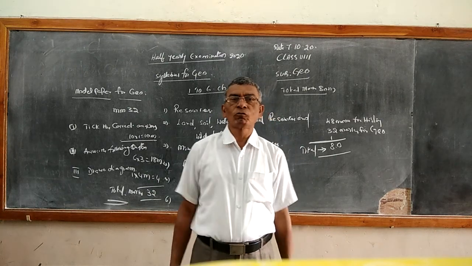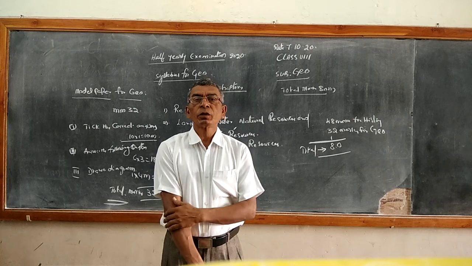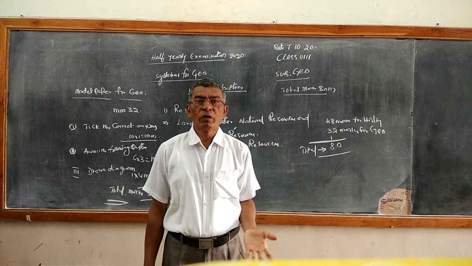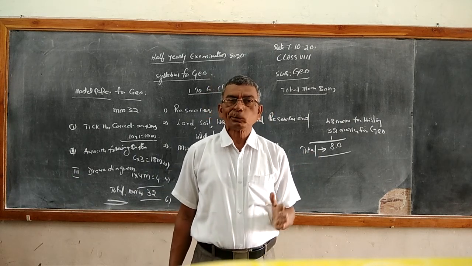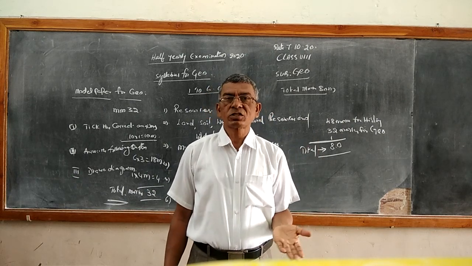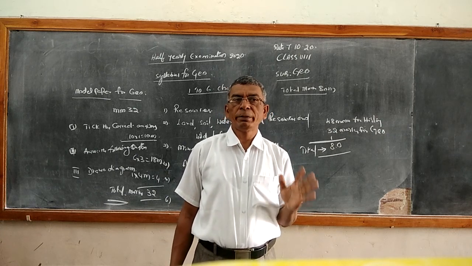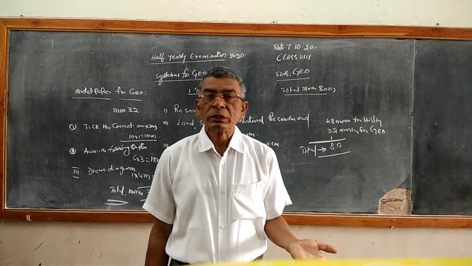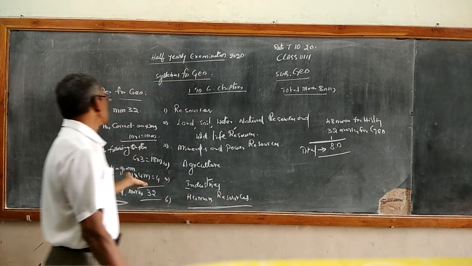There will be 3 types of questions. The total marks in geography is 32 marks. History is 48, plus 32, 18. After the written test, there will be 10 marks for oral test, 5 for history and 5 for geography. Clear? So, the model paper is like this.